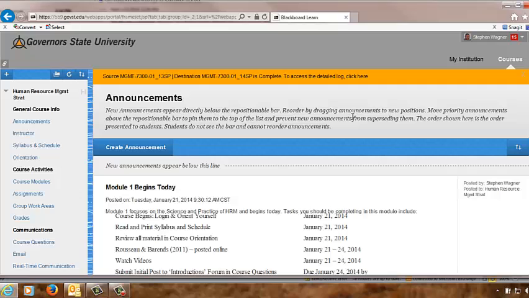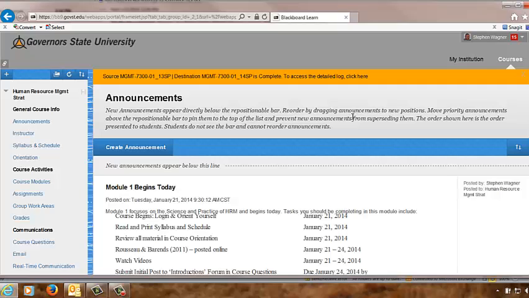Just a note that it is critically important that you use your Governors State email in this class. The announcements will be sent out through that email. Communications with me and with your classmates require that you use your Governors State email. If you have another system that you prefer to use, like Google's email or Yahoo's, then you need to have your Governors State email forwarded to that account. Otherwise, you need to access your Governors State email.